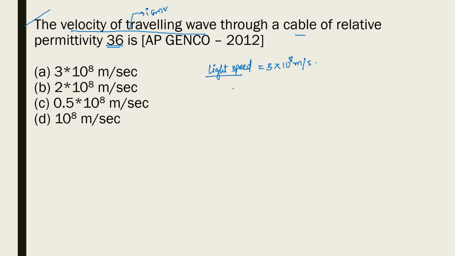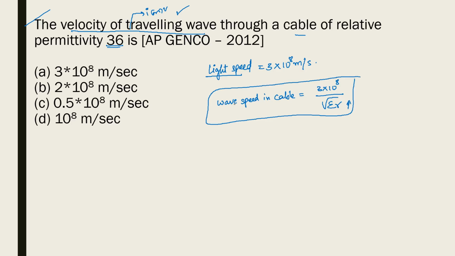Okay. So when you are considering that this particular wave is traveling through a cable, the cable is not like an ordinary conductor. Therefore the wave speed in cable is equal to 3 into 10 power 8 divided by under root relative permittivity. That means higher the relative permittivity, lesser will be the speed in the cable. Understood? If relative permittivity is more, it means the capacitive reactance of the cable is also more. Okay, so this is one relation that you can keep in mind.